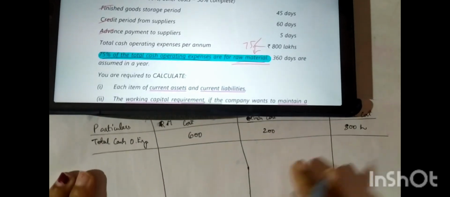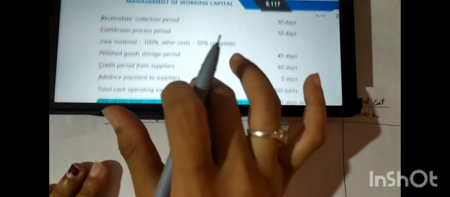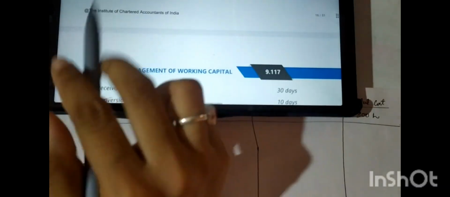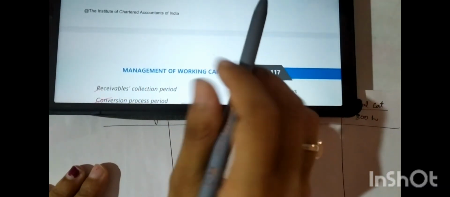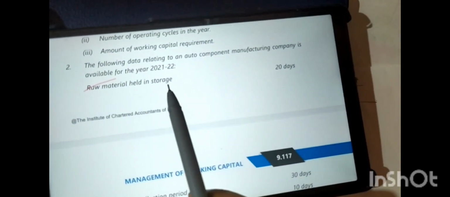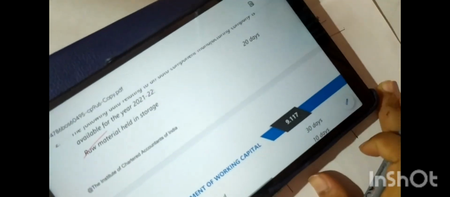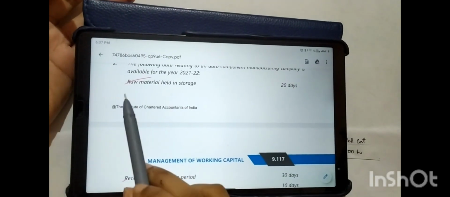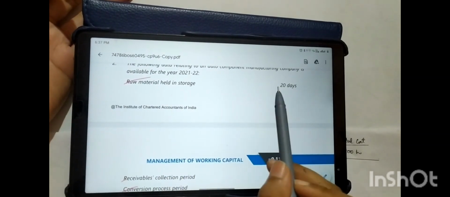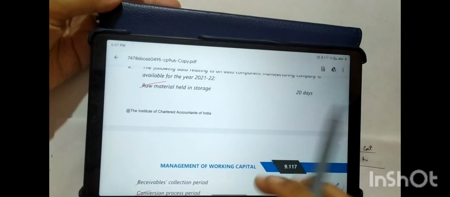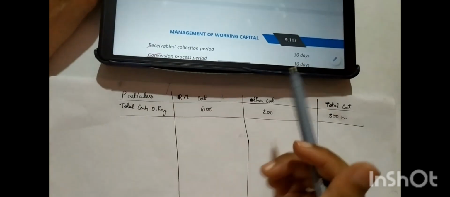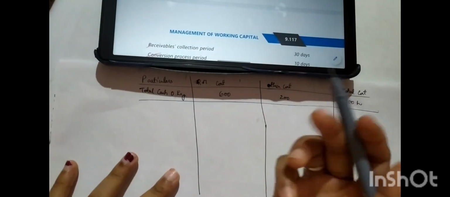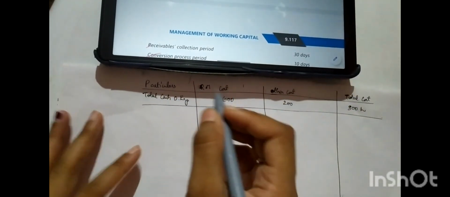Next we have raw material held in storage, which is for 20 days. What is the cost for those 20 days? Just for holding that raw material, we don't incur any other cost.